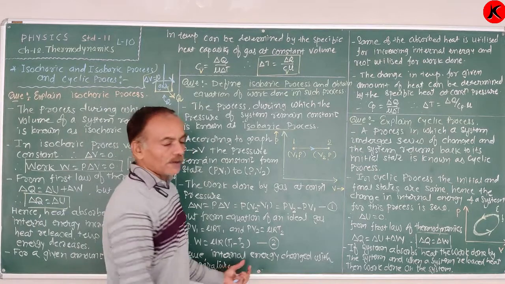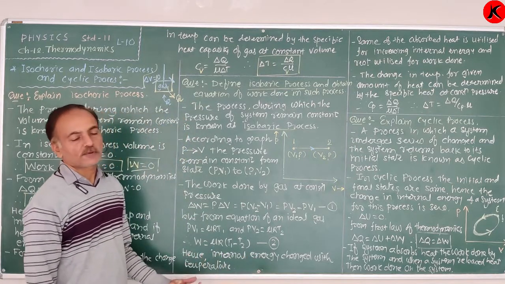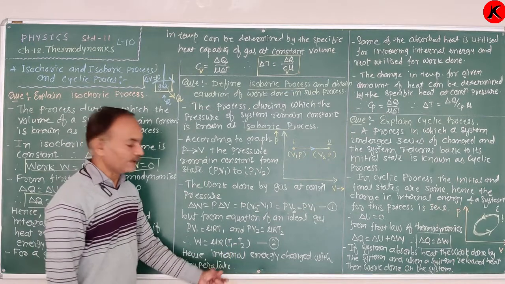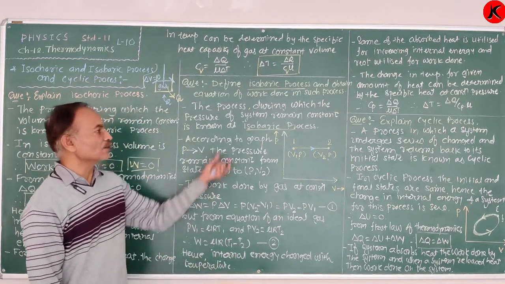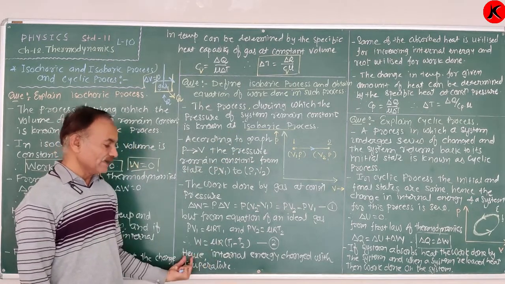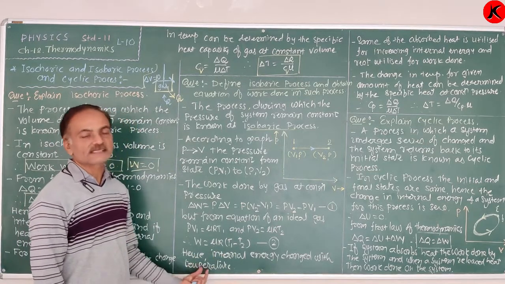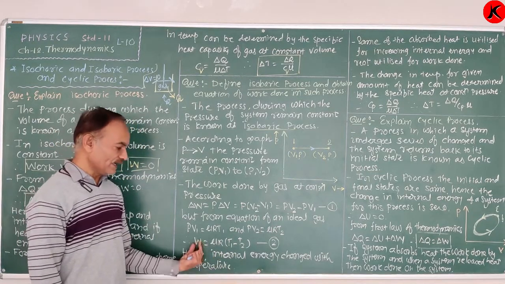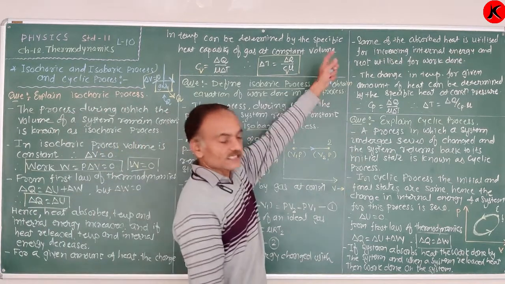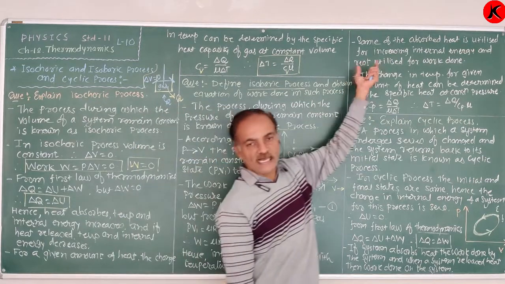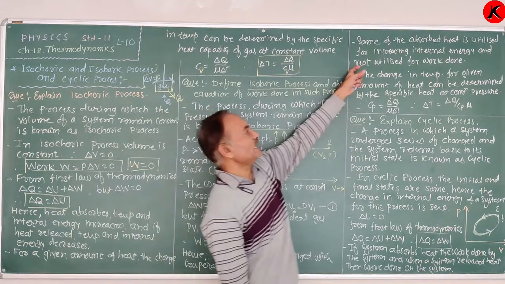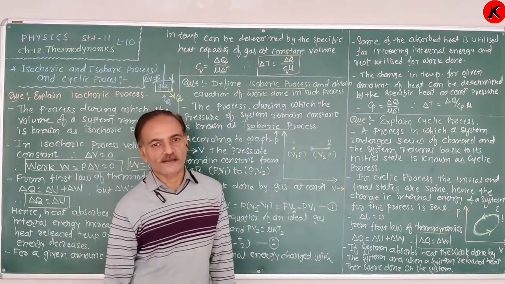Therefore, some of the absorbed heat is utilized for increasing the temperature. Here the temperature is changed, therefore the internal energy of the system is also changed at constant pressure. So some of the absorbed heat is utilized to increase the temperature or the internal energy, and the rest is utilized for the work done.